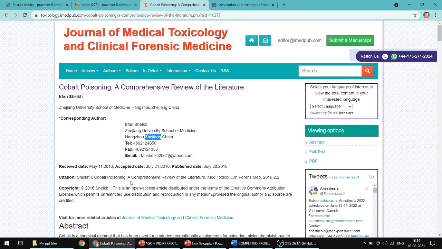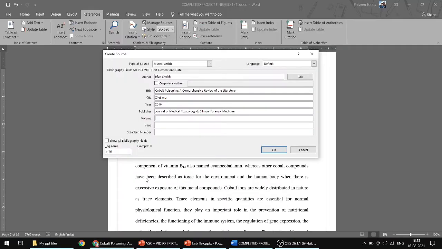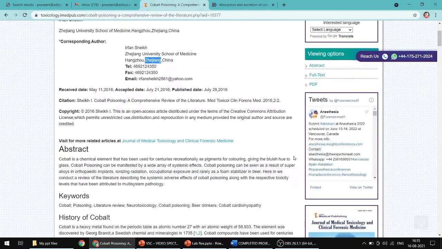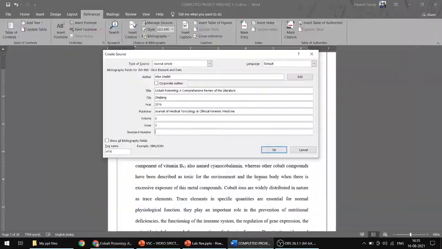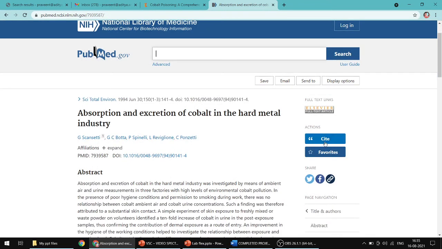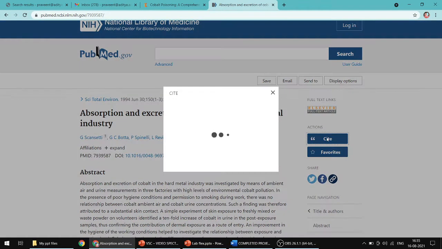Sheikh I, Cobalt Poisoning, this is the title, and this is the journal name, and 2016, 2:2. This is volume number 2 and issue number 2, and the standard ISSN number is not given here. If it is not given, you can skip it. Any information you don't have, you can skip, but you have to search as much as possible, because sometimes the citation will be given. For this, you can see here, the site information is given. If you click on this, you will get the information.